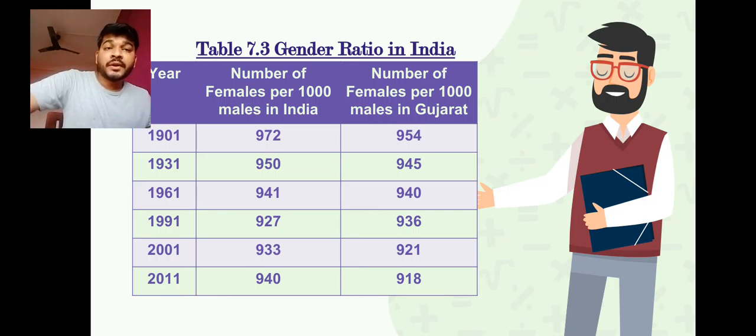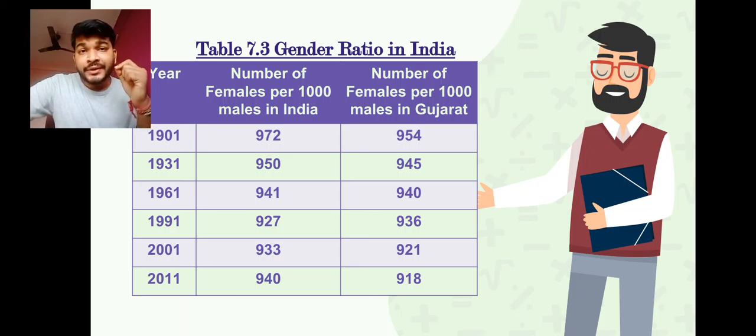In the same way, there is a reduction in Gujarat state-wise also: it reduced to 945. After independence, we take 1961 here, where 941 females are available in India as a whole.